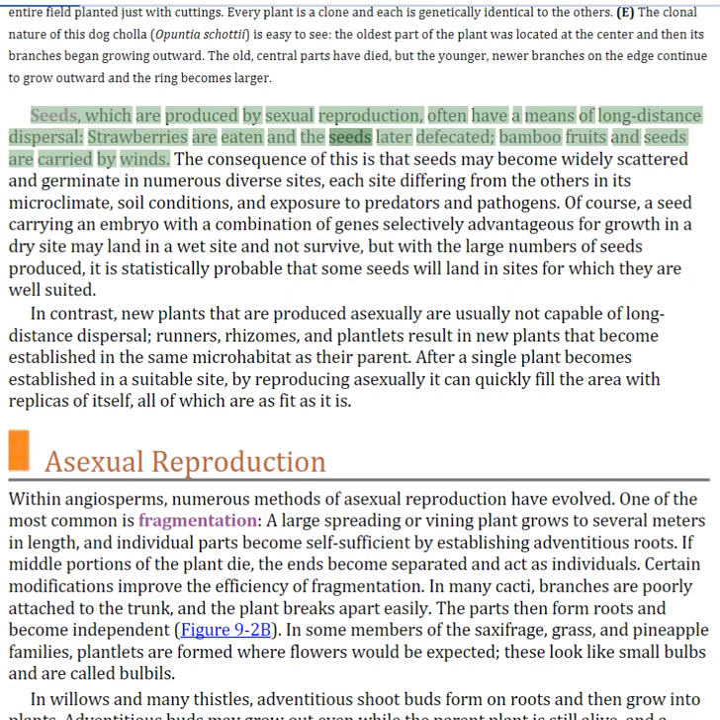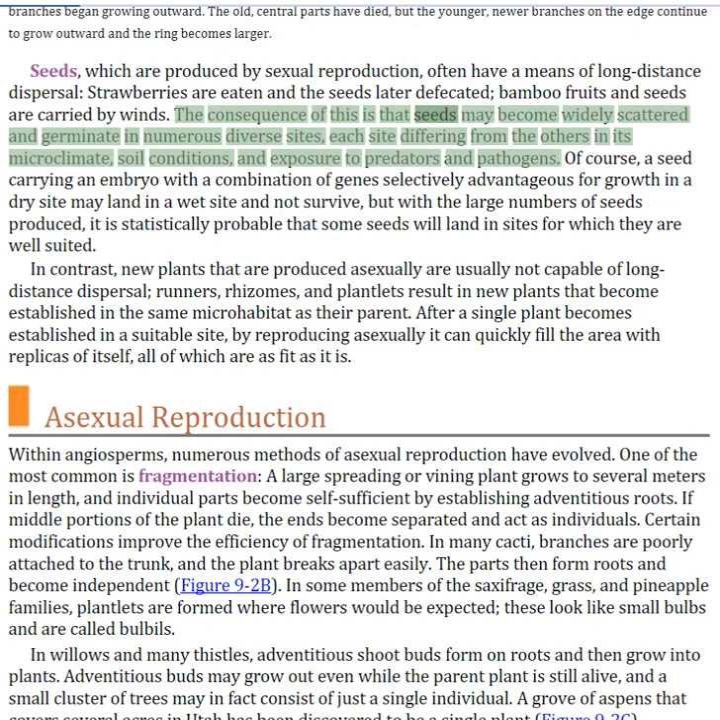Seeds, which are produced by sexual reproduction, often have a means of long-distance dispersal. Strawberries are eaten and the seeds later defecated. Bamboo fruits and seeds are carried by winds. The consequence of this is that seeds may become widely scattered and germinate in numerous diverse sites, each site differing from the others in its microclimate, soil conditions, and exposure to predators and pathogens.